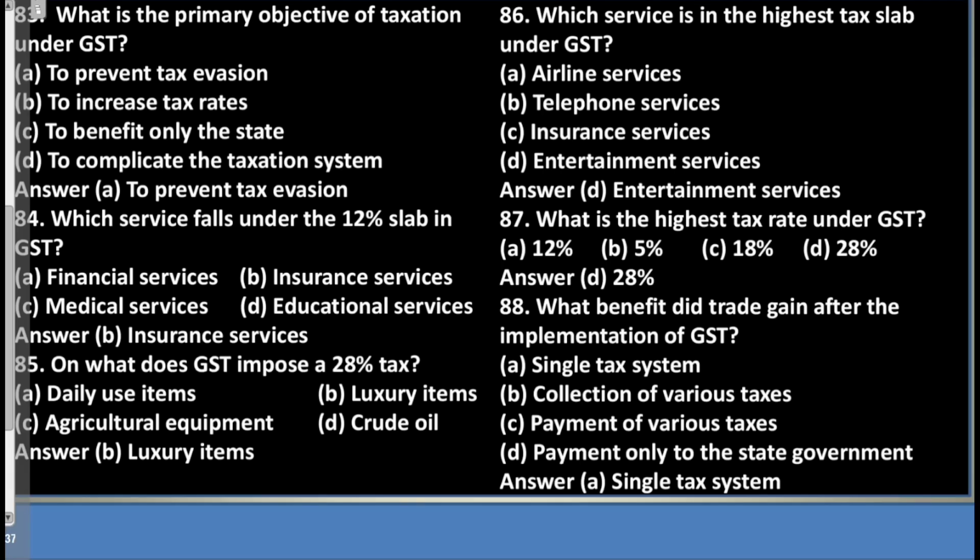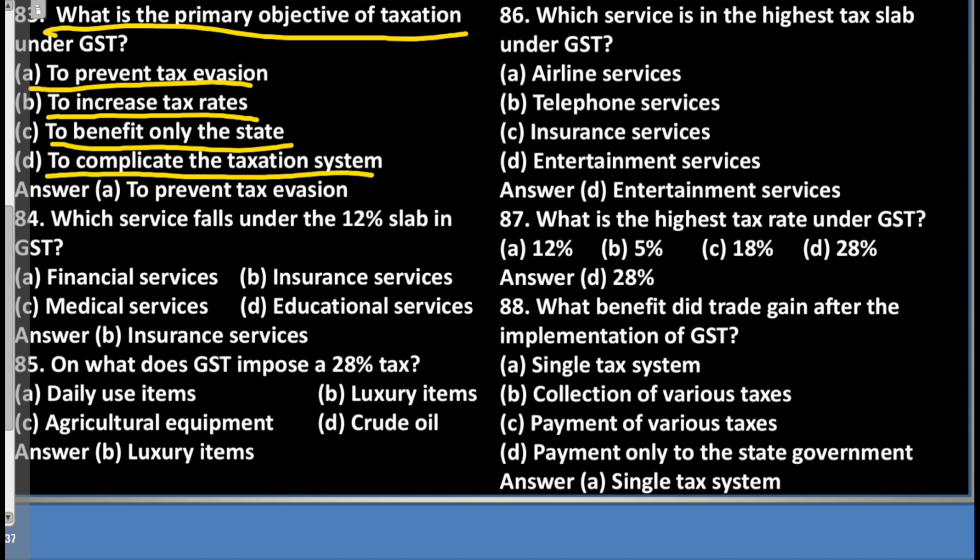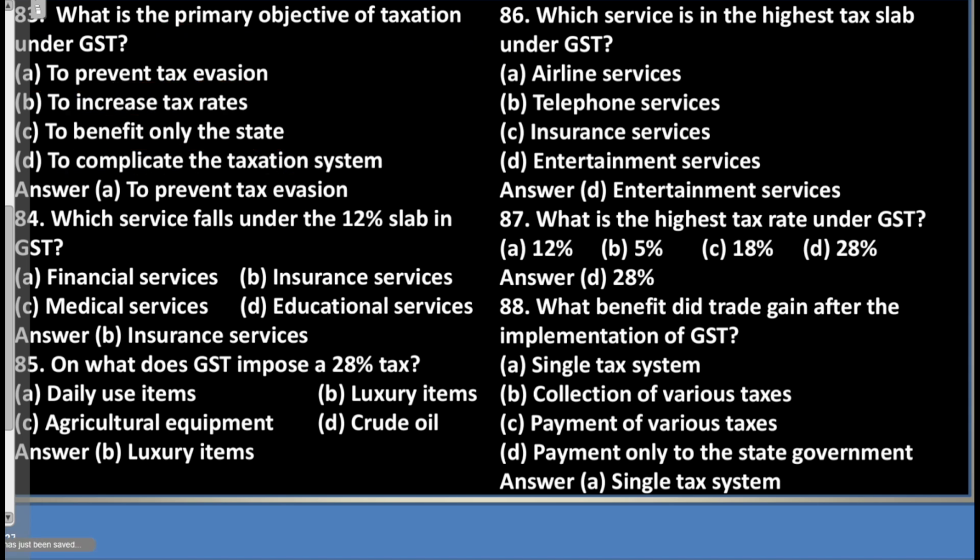Question 83. What is the primary objective of taxation under GST? A. To prevent tax evasion. B. To increase tax rates. C. To benefit only the state. D. To complicate the taxation system. Answer A. To prevent tax evasion. Question 84. Which service falls under the 12% slab in GST?